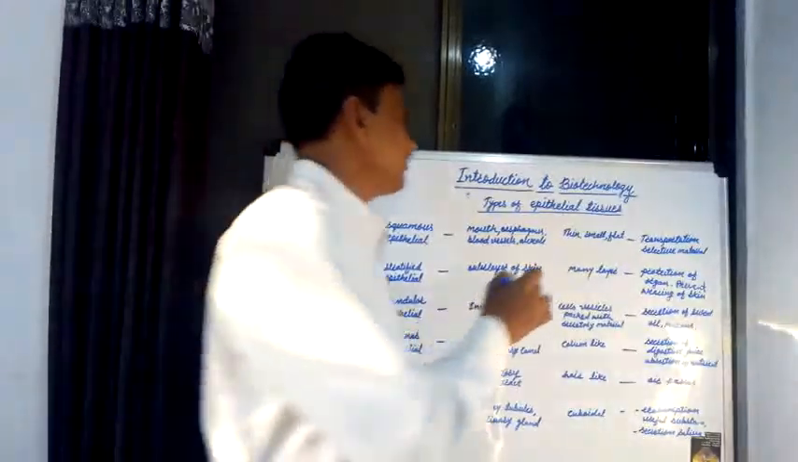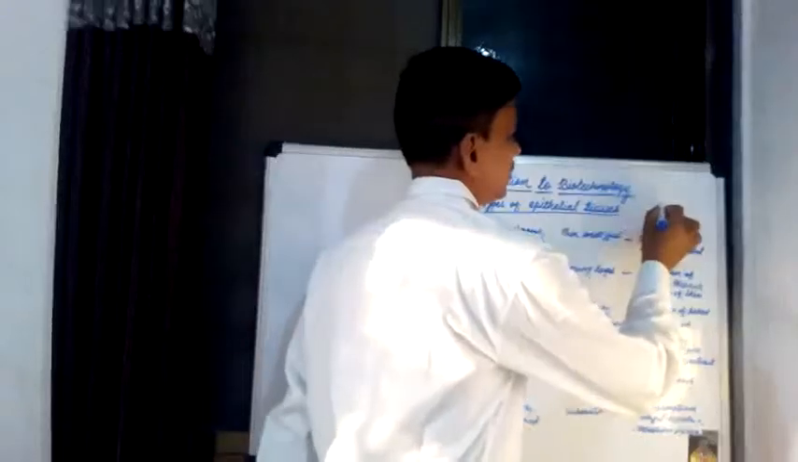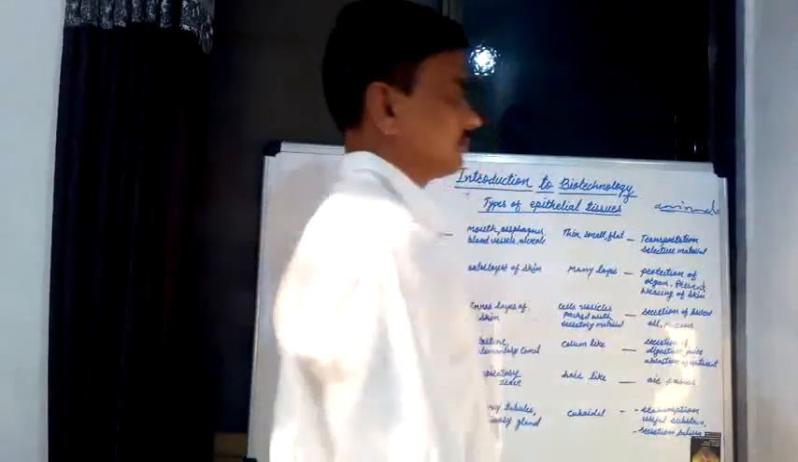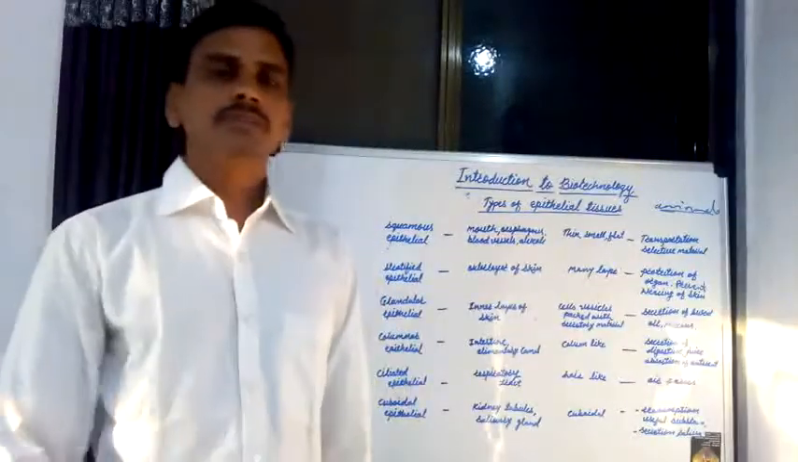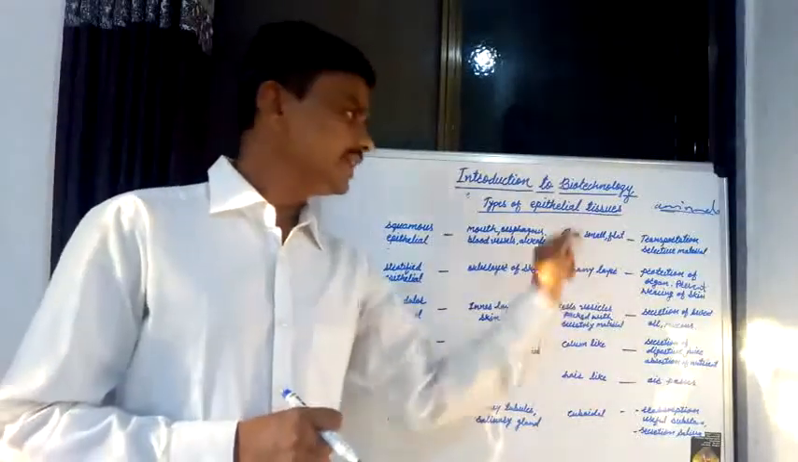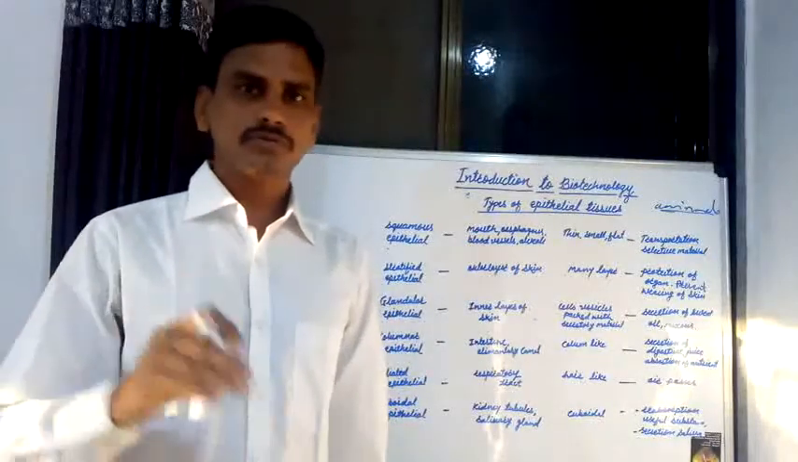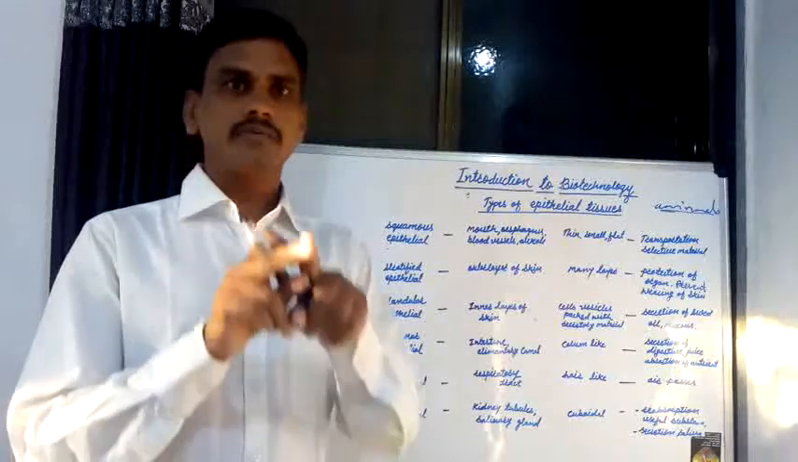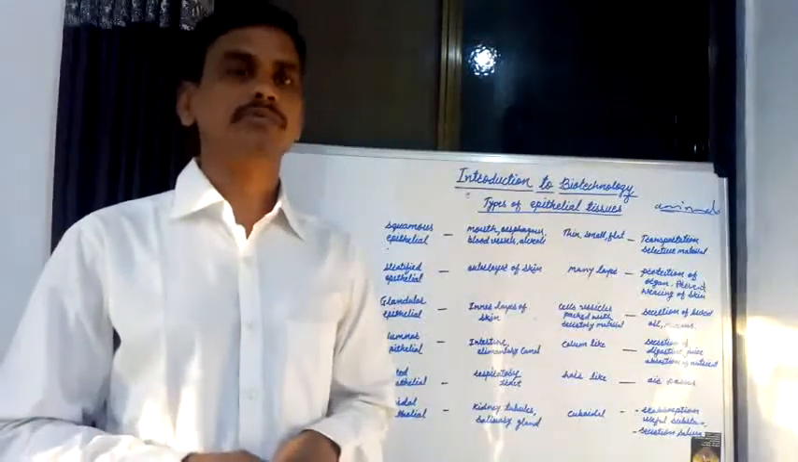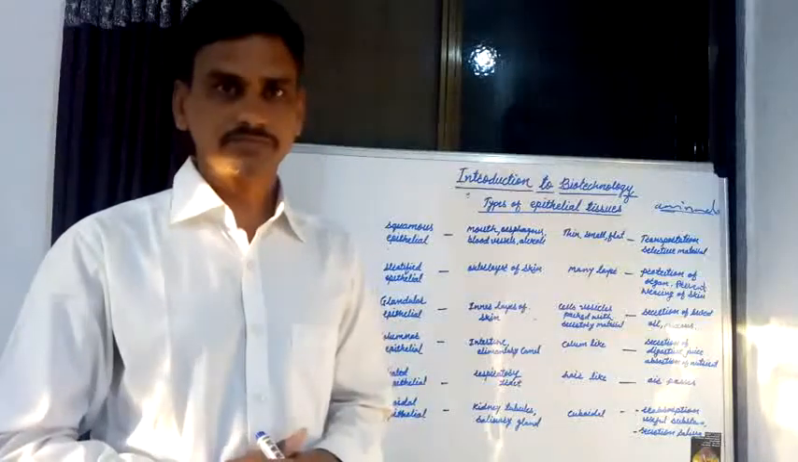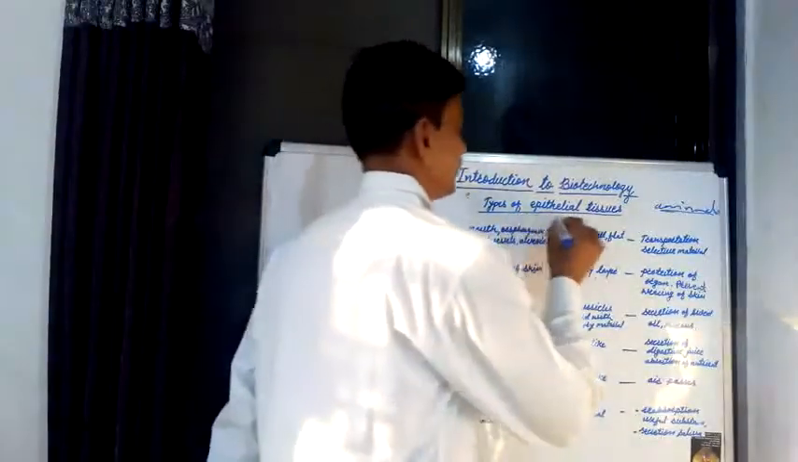Now study about the different types of tissue in animals. There are different types of tissue in animals, like epithelial tissue, connective tissue, muscular tissue and nervous tissue. These are the four types of tissue in the case of animals. Start with the types of epithelial tissue.